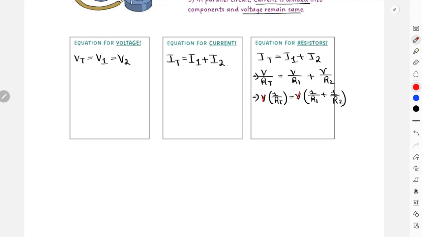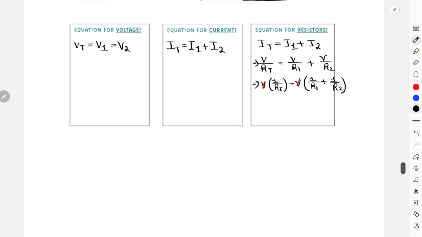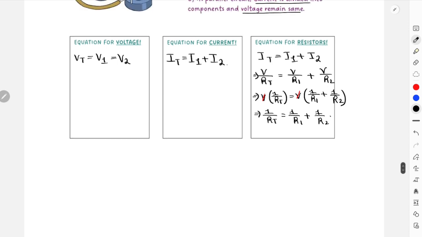These voltages were equal, right? So obviously they will cancel each other out, and now you are left with 1 over RT, 1 over R1 and 1 over R2. This is your final equation.